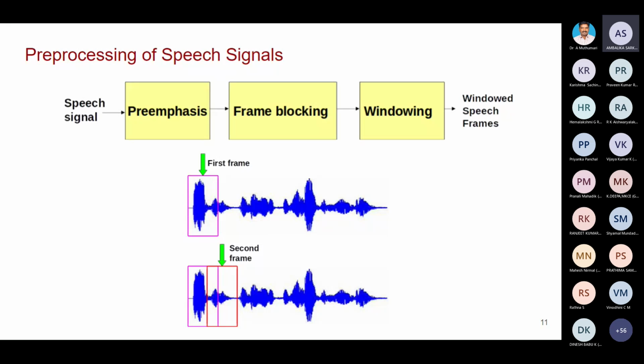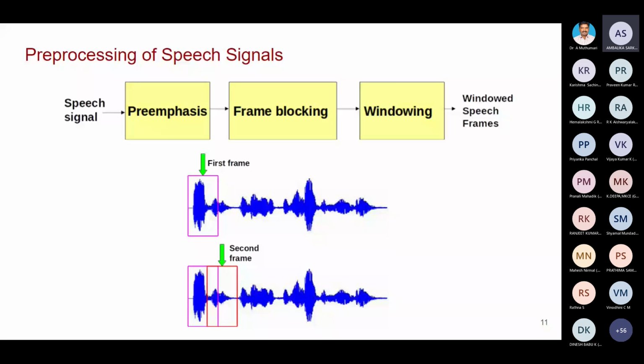One group of signal having high energy and another group having lower energy is not good. So we are going to boost up the high frequency signals, because high frequency signals are low in energy.